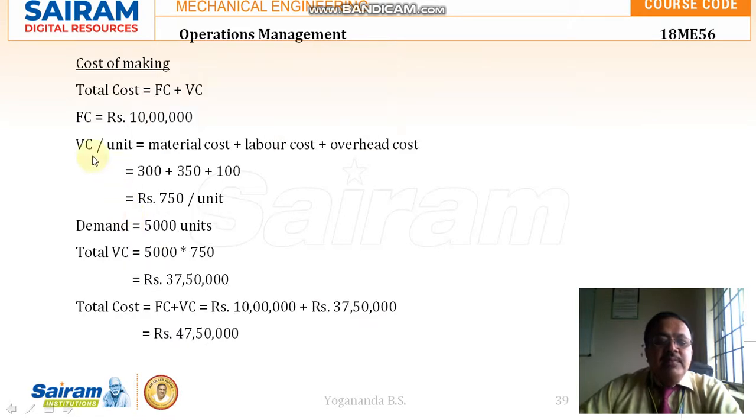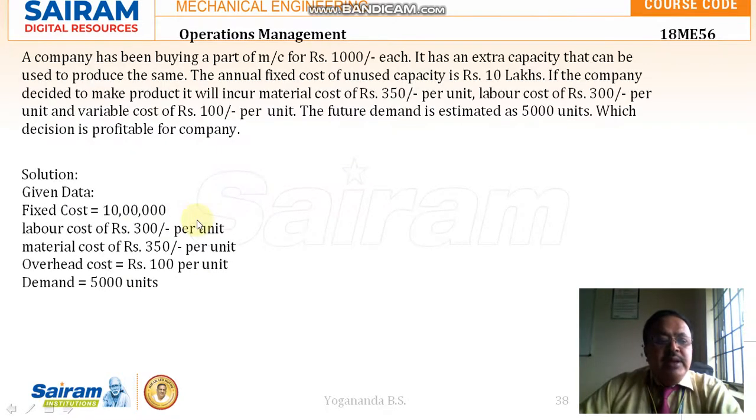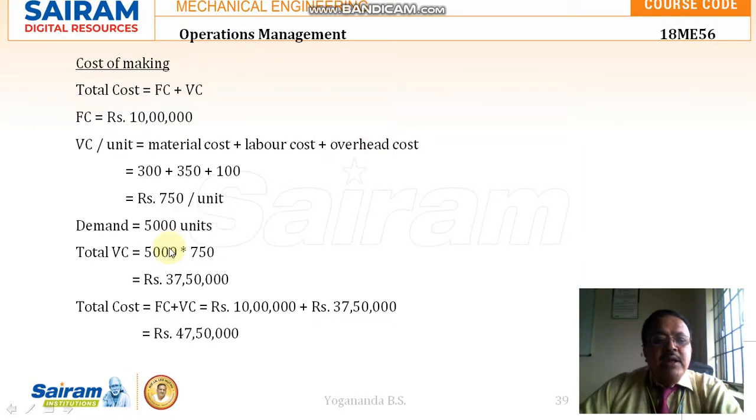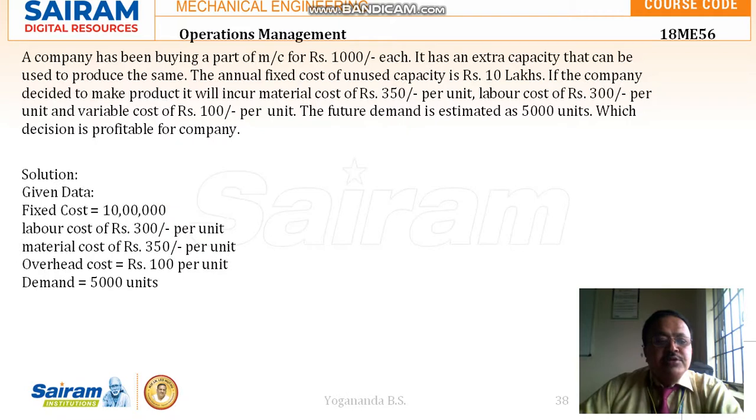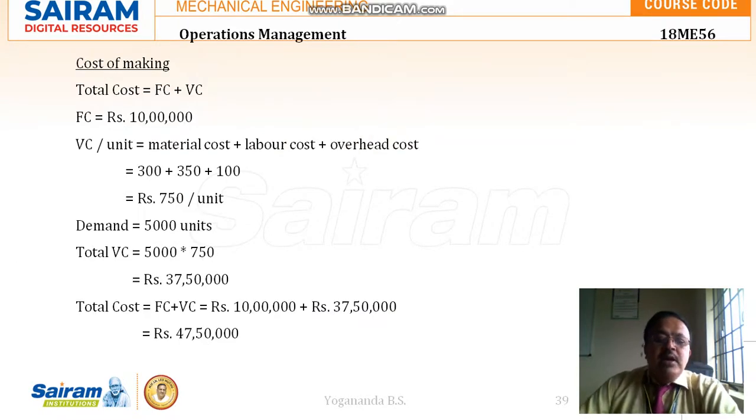So then variable cost per unit. The various resources used, the rates will be given per unit. So we are writing that. We are incurring a material cost, labor cost plus overhead cost. So material cost given here is 350 rupees plus labor cost, that is 300 rupees plus overhead cost, that is 100 rupees.